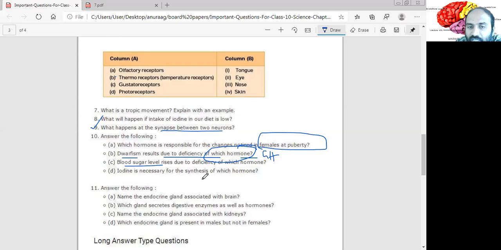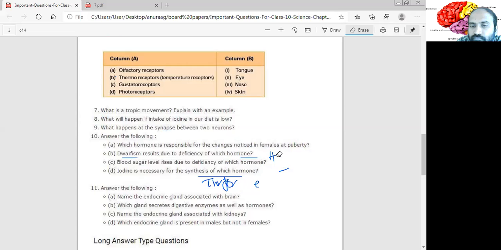The blood sugar level rises due to deficiency of which hormone? Insulin, right? Insulin. Next question. Iodine is necessary for synthesis of which hormone? Thyroxine or thyroid hormones. Okay, thyroxine or thyroid hormones in general. Okay, let me erase this. Yeah, moving on to the next question.